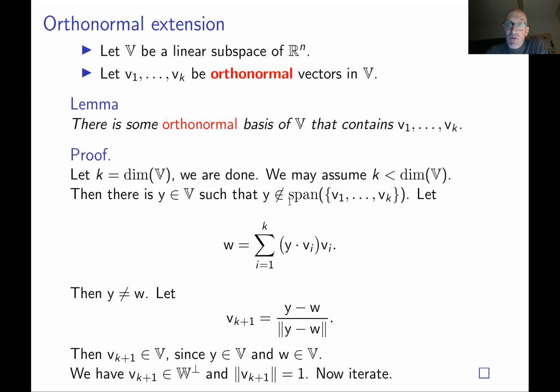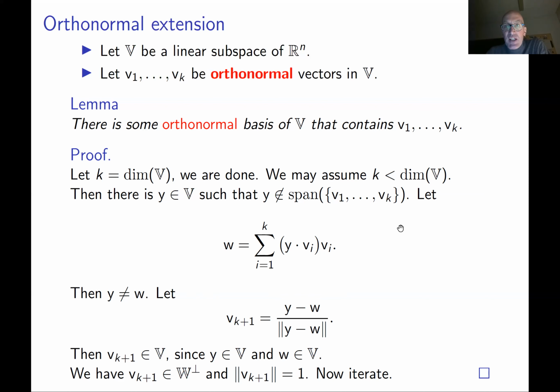And so we already know that the new vectors v1, v2, ..., vk, y minus w are linearly independent. The question is, are they orthonormal? The first k definitely are, but the last vector may have length different from 1. So you scale it: you divide the vector y minus w by its length. Now it's basically the same vector, but it has length 1. You call it v_{k+1} and add it to the list. The collection v1, v2, ..., v_{k+1} consists of orthonormal vectors.